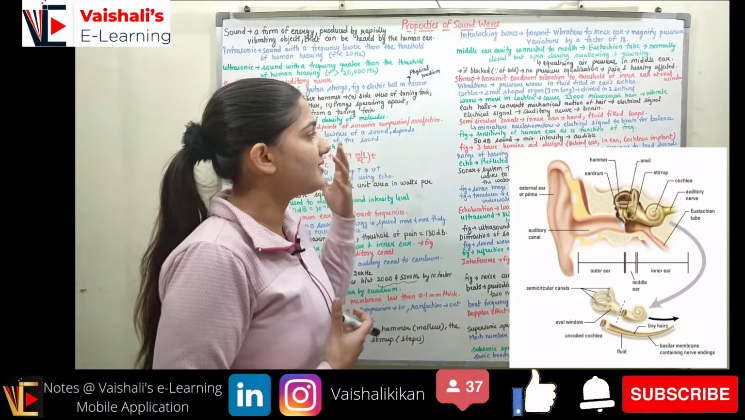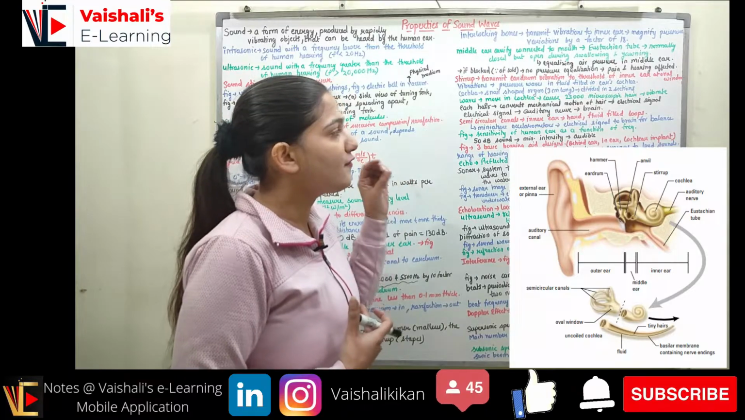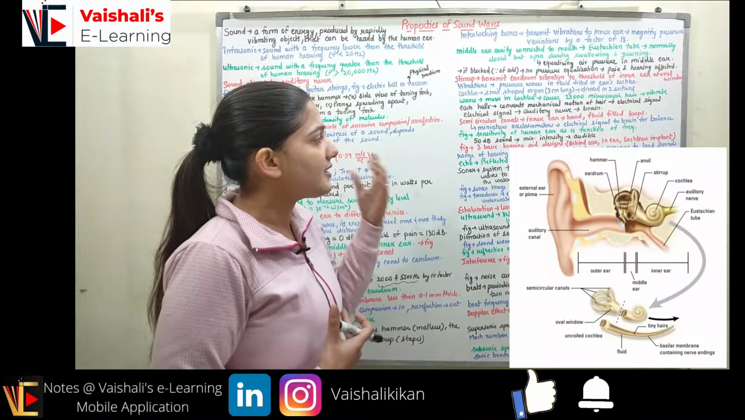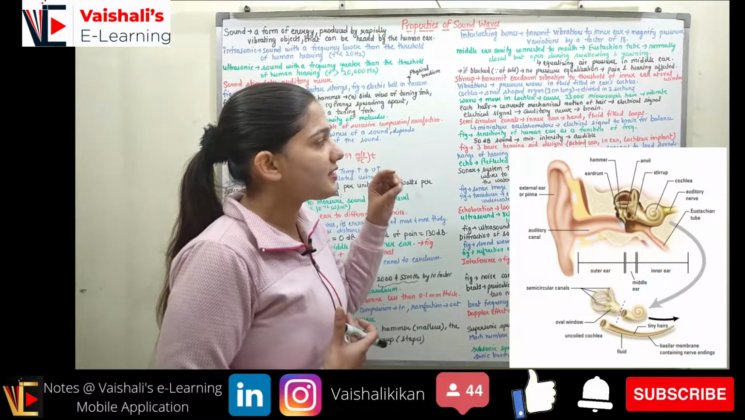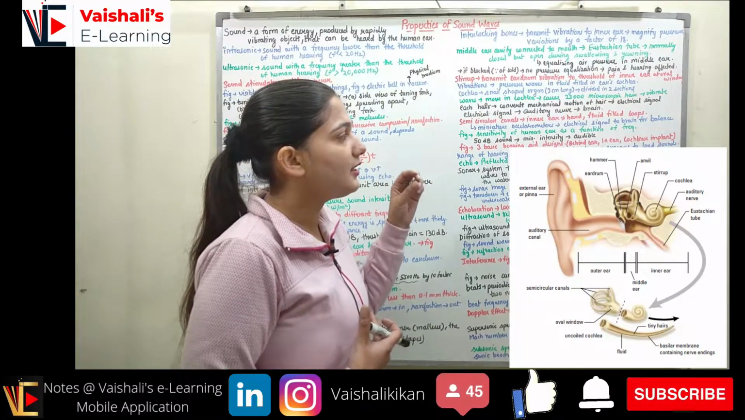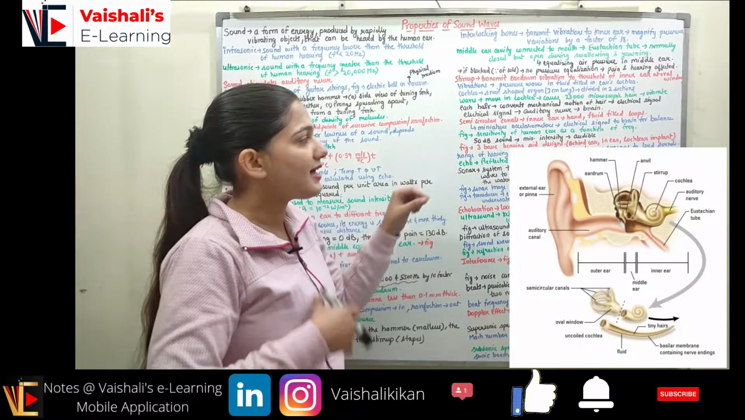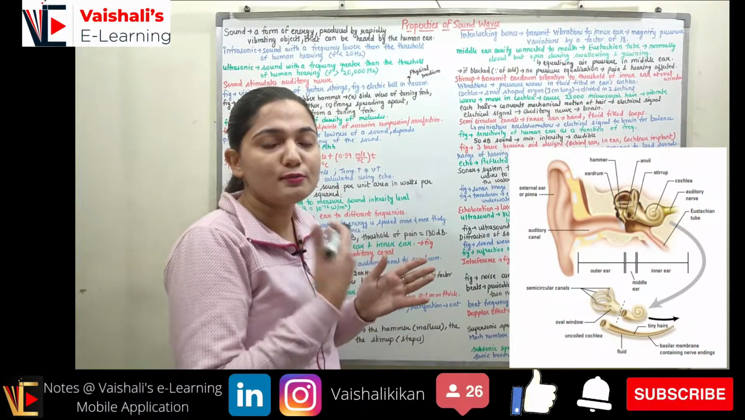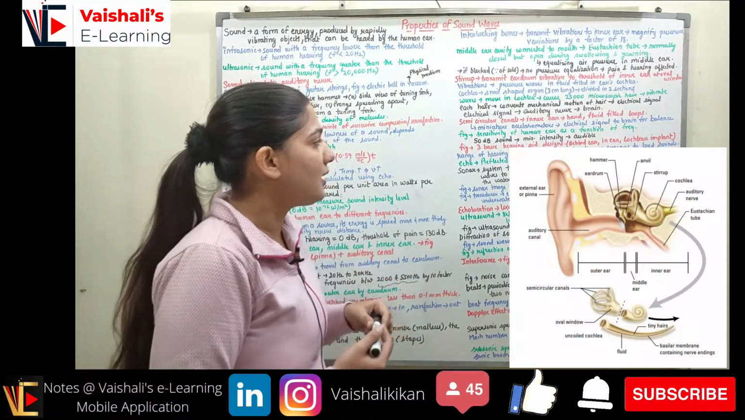Now we have the semicircular canals in the inner ear, which are fluid filled loops. These are called miniature accelerometers. Why? Because these are sending the electrical signal to the brain for balance. These semicircular canals are the mini accelerometers which are sending the balancing electrical signals to the brain.